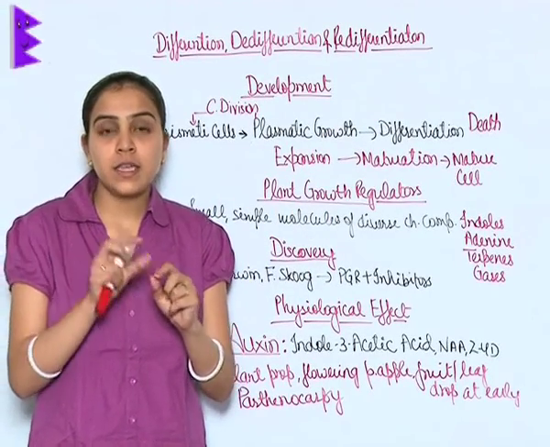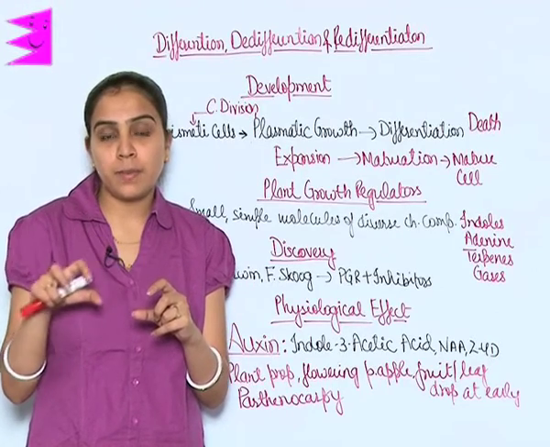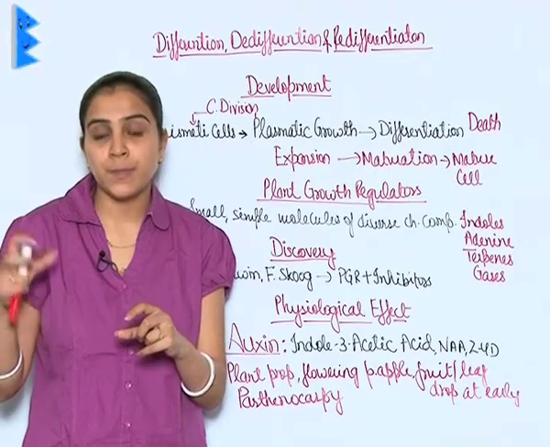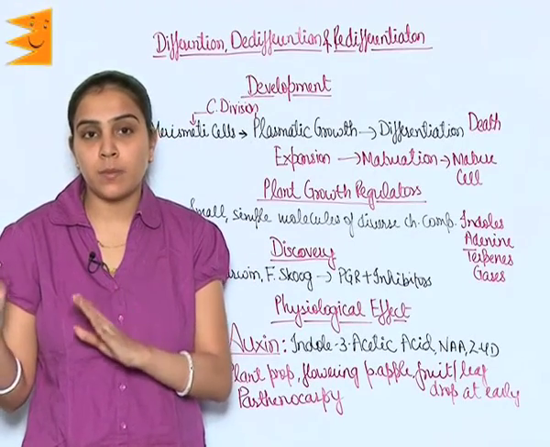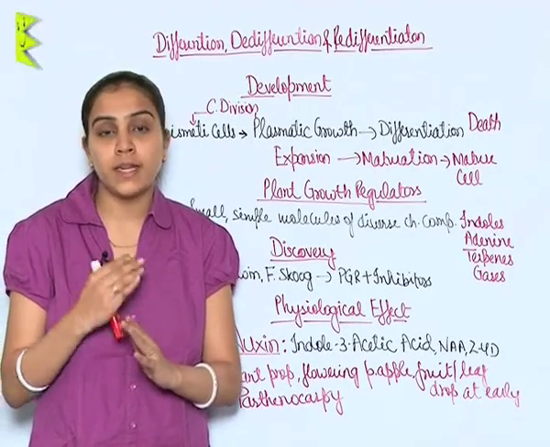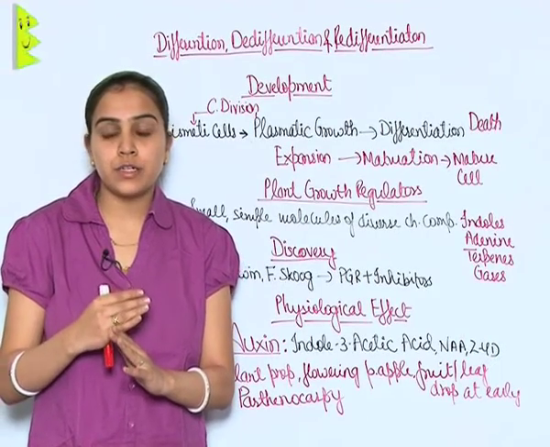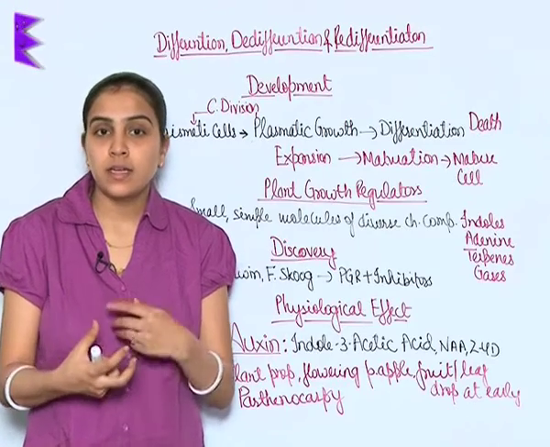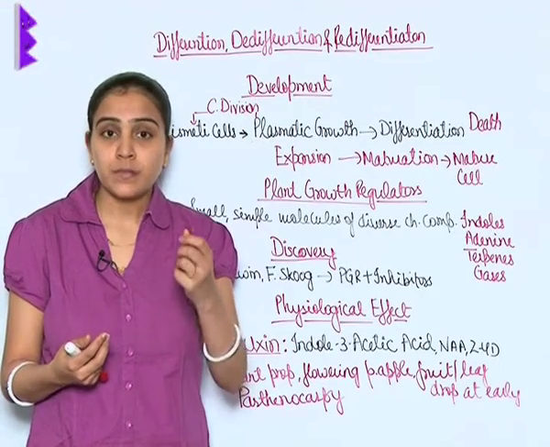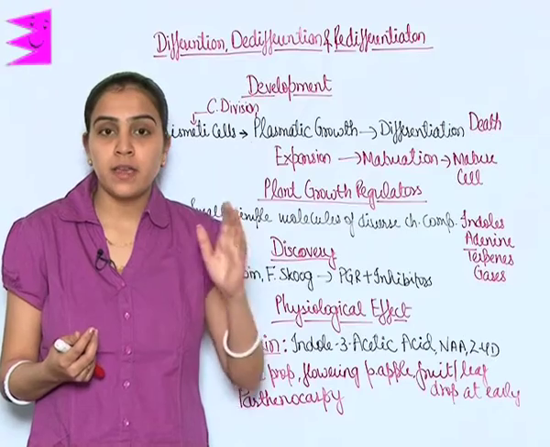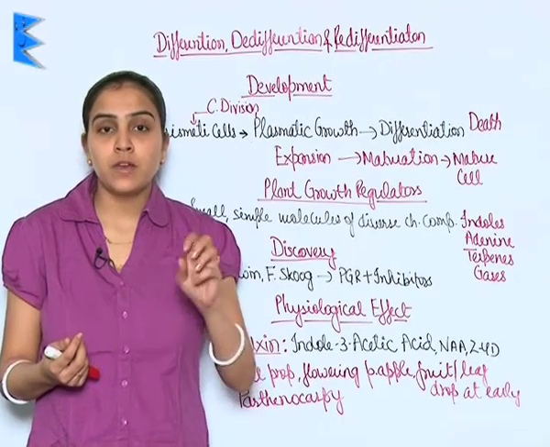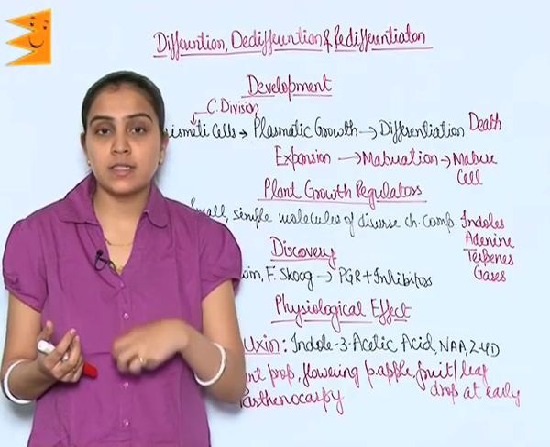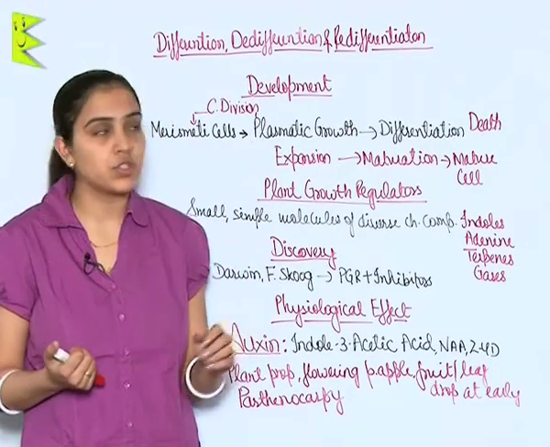Differentiation is that they are coming from the meristems, getting mature, performing specific functions. When they are mature and performing specific functions, they cannot divide. But under several conditions, they will get the ability to divide again. That is, de-differentiation will occur. Once they have divided, they again will mature and perform various functions, but now they cannot divide further. Hence, the process is redifferentiation.